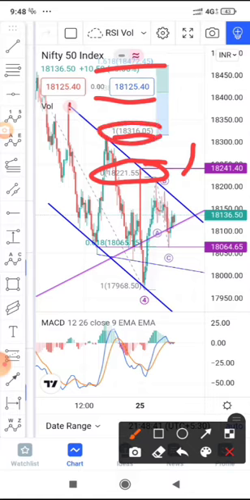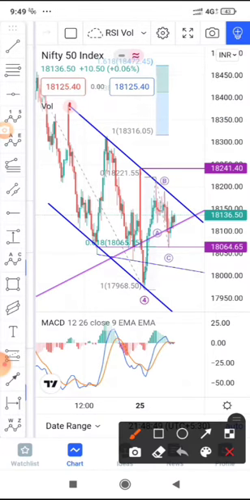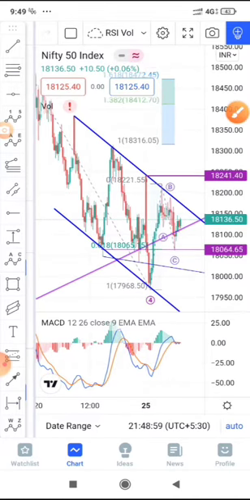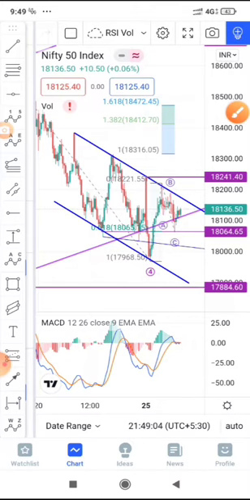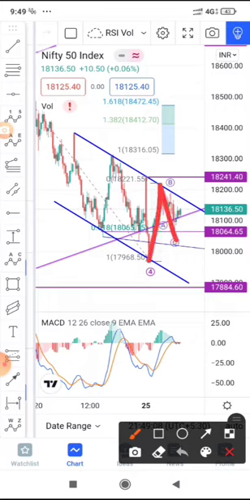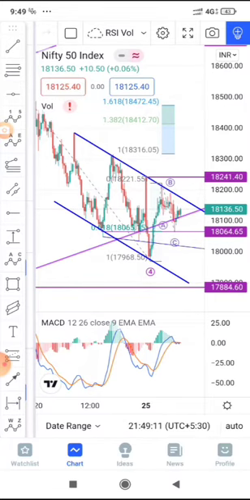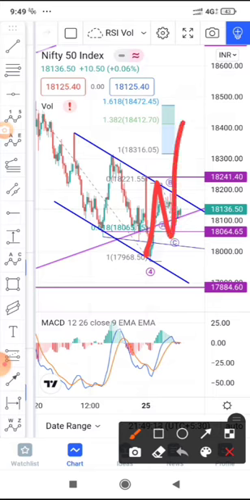Okay, so this is an easy target, and I'm not expecting that it would drop from these levels, 18,300. When it opens gap above 18,200 or something, tomorrow you should expect it to go to these levels in the next couple of days. So what are these levels? 18,400 and 18,470. So it should go to these levels at minimum. So this could be an A, B, C correction, or even 1, 2, 3, 4 and 5 going up.